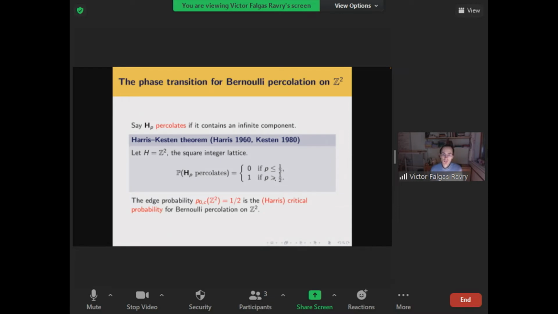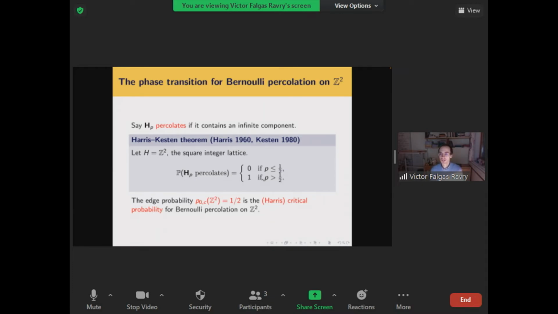But if p is strictly bigger than a half, then there will be an infinite connected component of open edges, and you can show this is unique. Harris in 1960 proved the first part of the statement, and Kesten proved the existence of the infinite component.